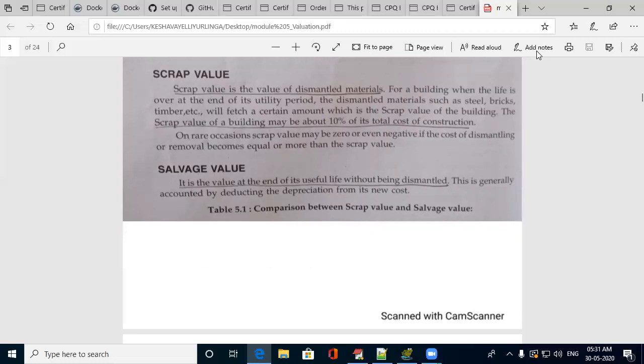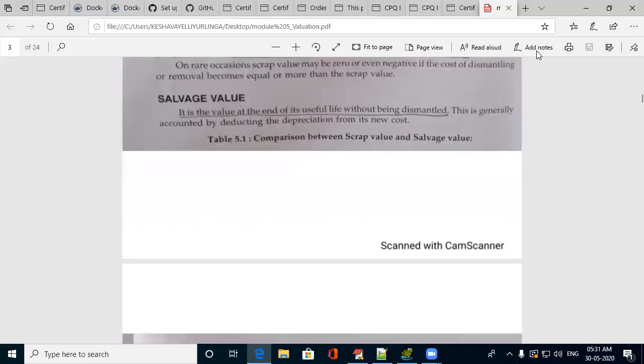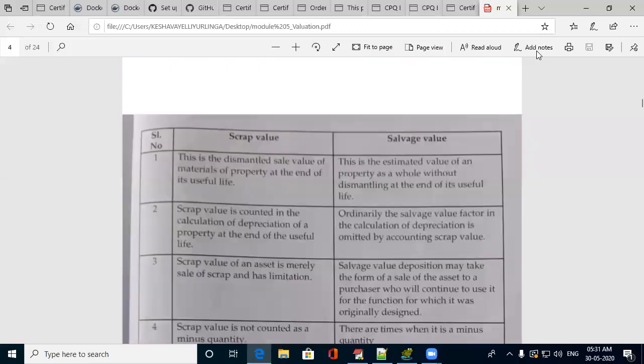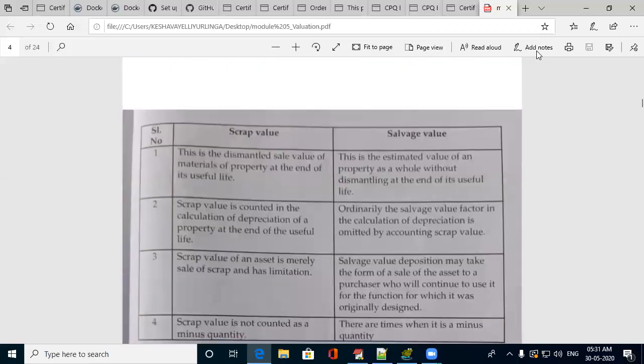Salvage value is the value of the building at the end of its useful life, without dismantling. If it is valued without being dismantled, then that value is called salvage value. There is a difference between scrap value and salvage value. You can go through these differences.